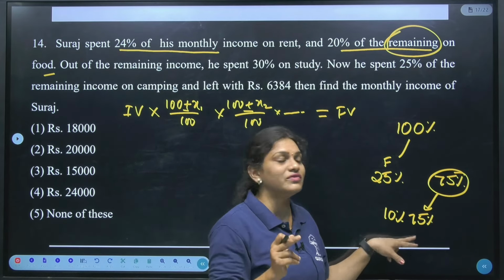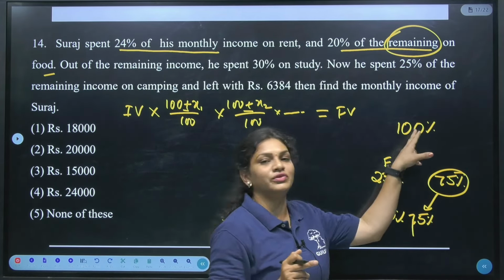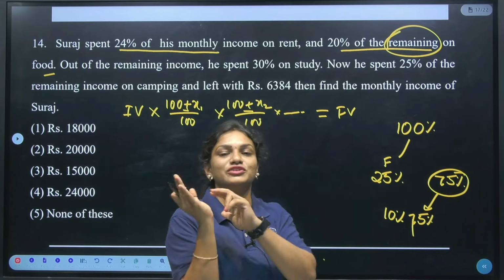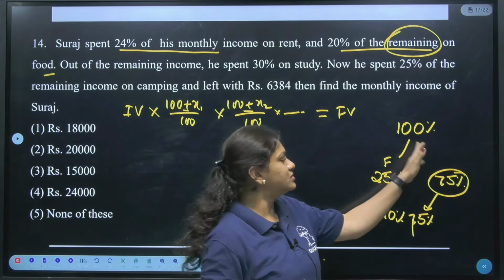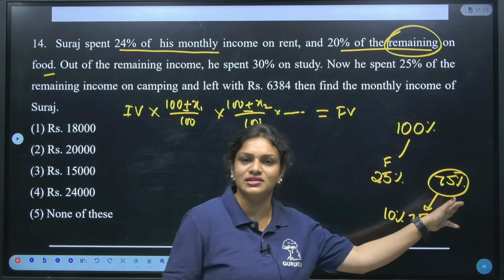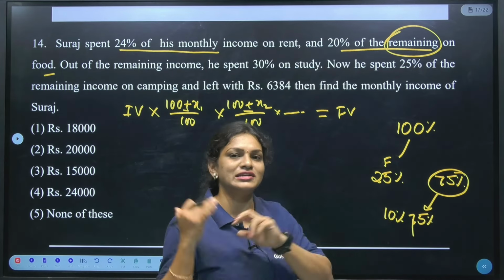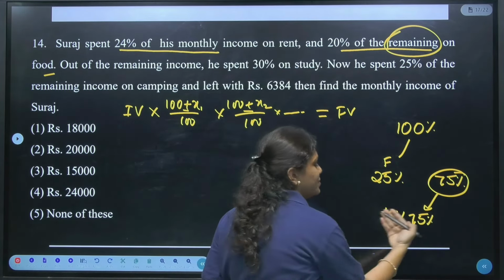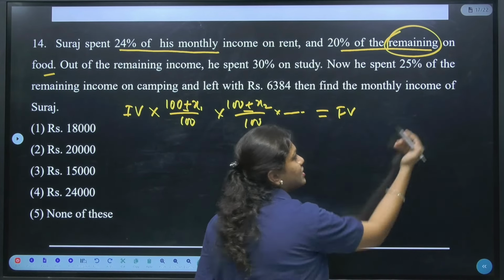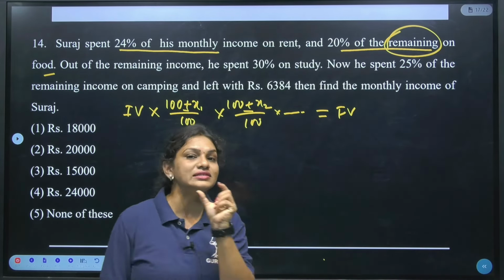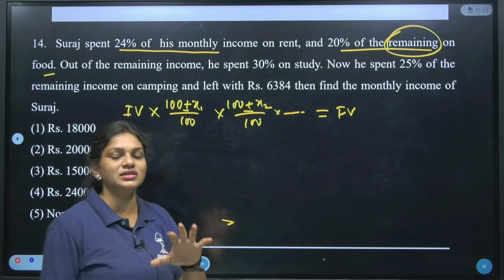If the remaining word is not there, in the sense, directly I would have taken out of 100%, 25% for the food, and next any miscellaneous things are there, to that they will take directly. Is it clear? I hope it is clear for everyone. Now in case of this, based on this question, since it is remaining, just try to understand here.